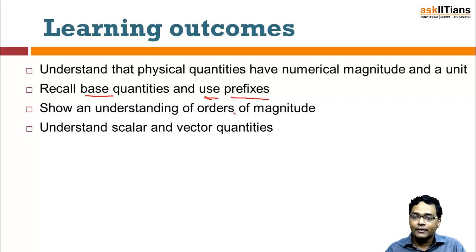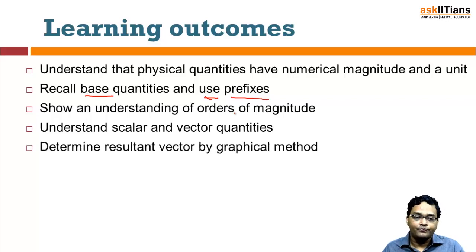They can be defined without the help of direction. You obviously need some units to define it, but the direction is not necessary to be defined for certain quantities. For example, if you are trying to measure the mass, you are not going to say that the mass going towards north is going to be this thing, and if you measure the mass going towards south, it is going to be something else. So that is what is known as understanding what is a scalar quantity and what is a vector quantity.